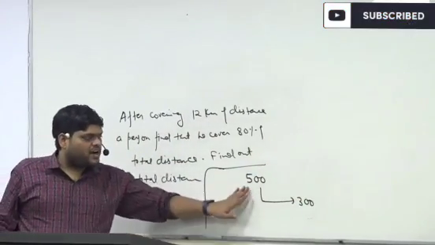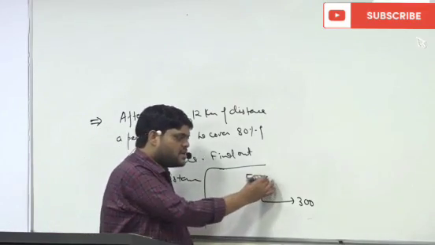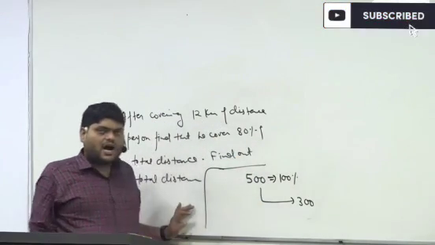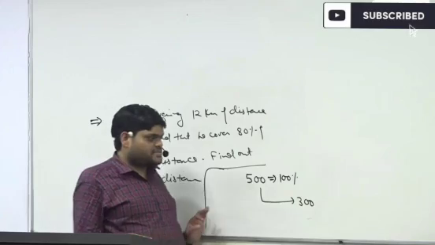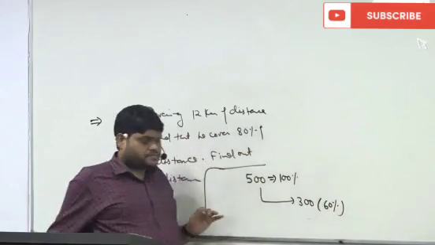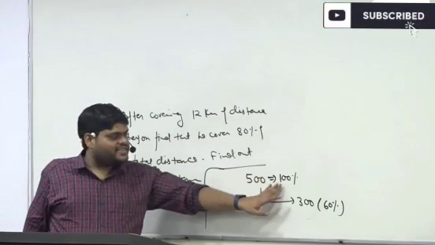The second way of saying this is, out of 100% marks, a student scored 60% marks. So understand, one number and another percentage.